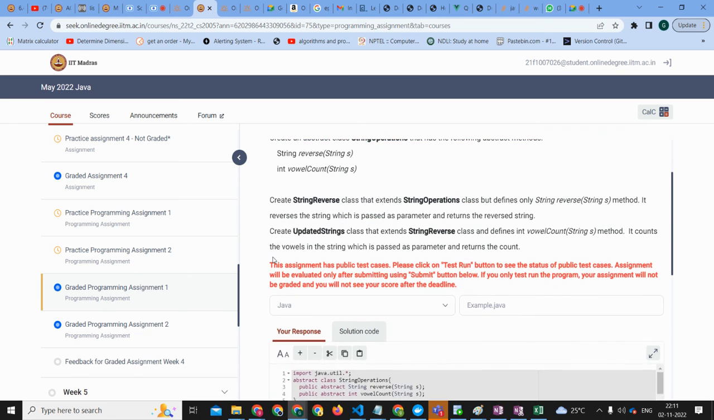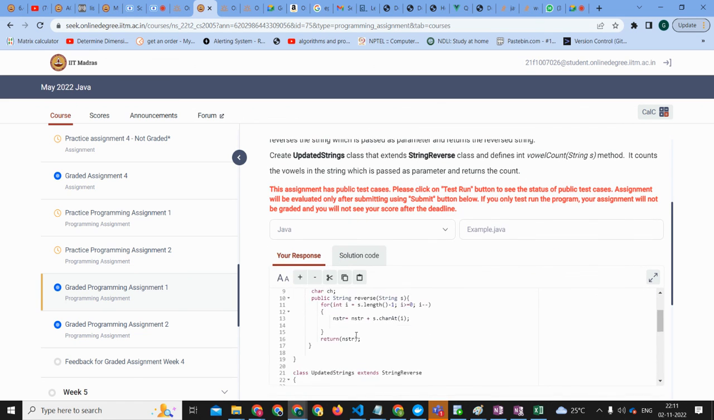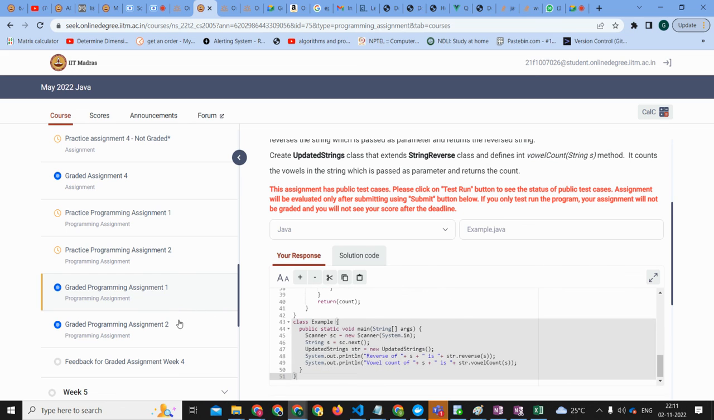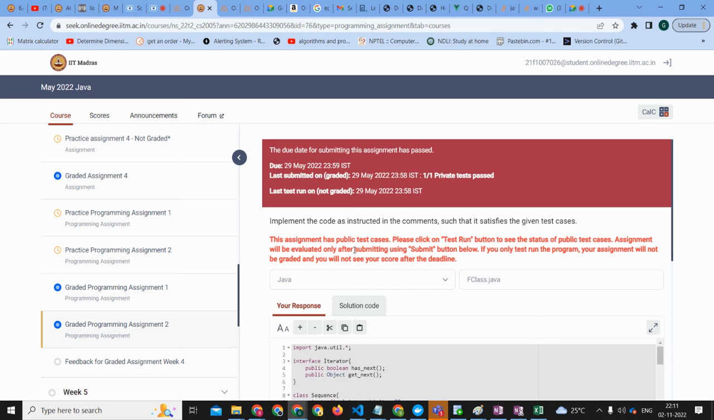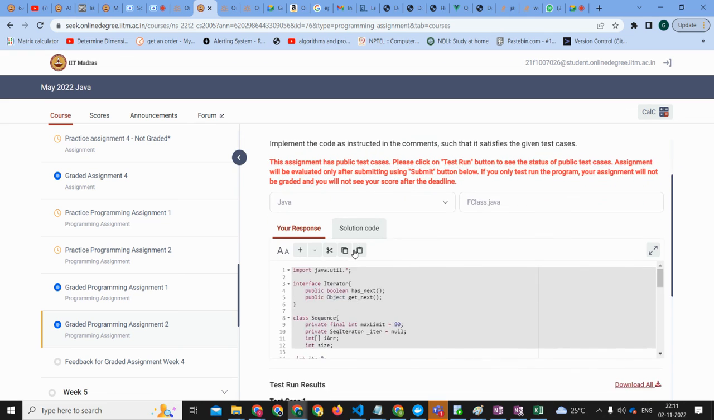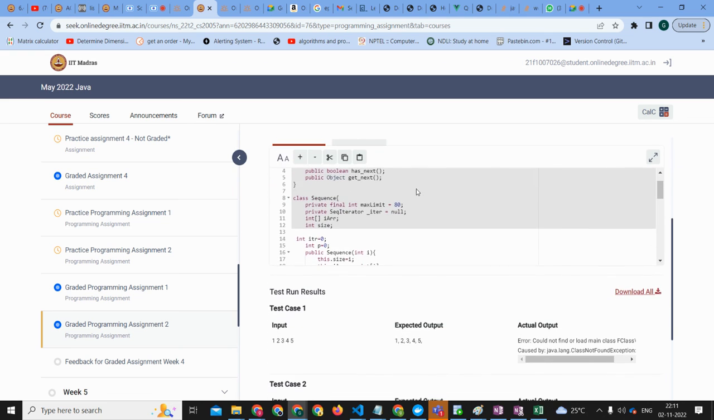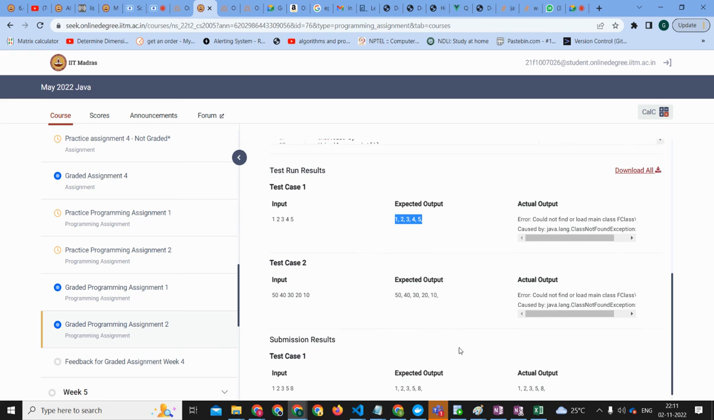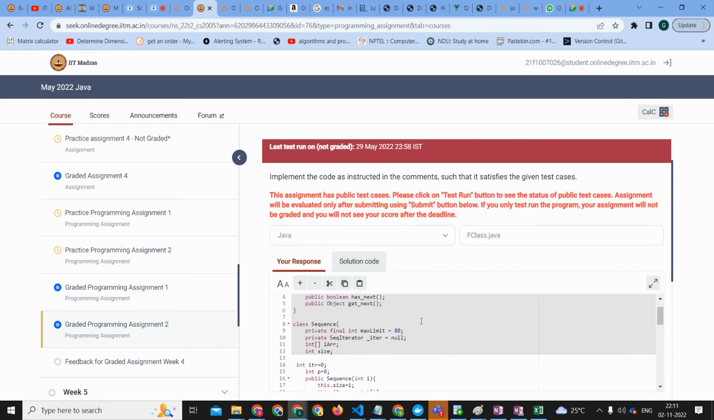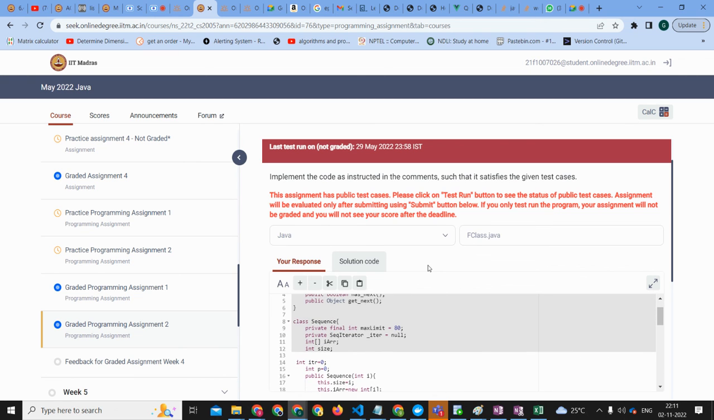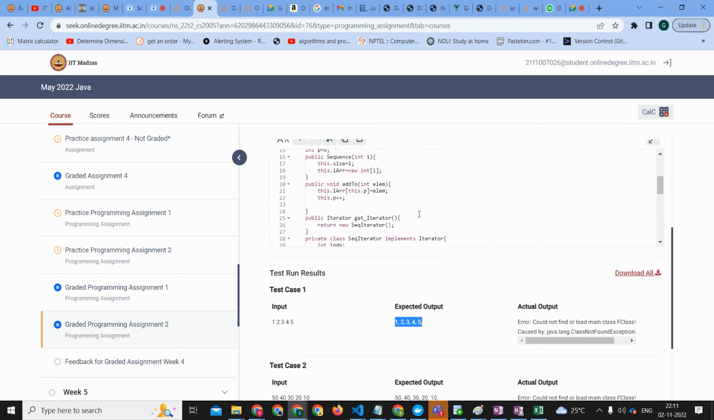Take the second PPA at last. Yeah, we'll do PPA 2 at last. Fine. So I'm just looking at what this is. Yeah, this is also easy. 1, 2, 3, 4, 5. This is very easy. We should be able to do this. Okay, we are introduced to iterators. Nice.